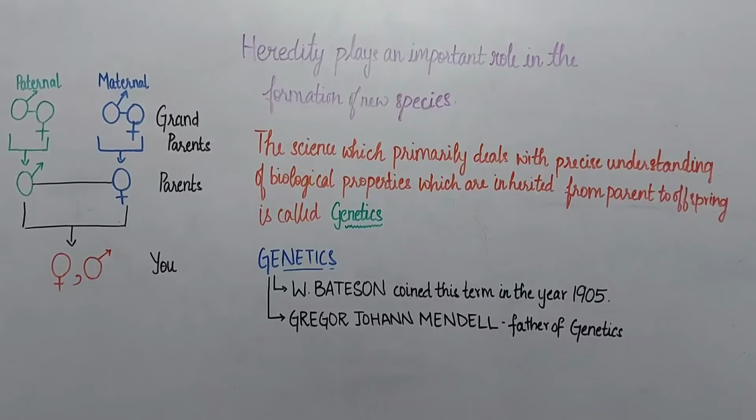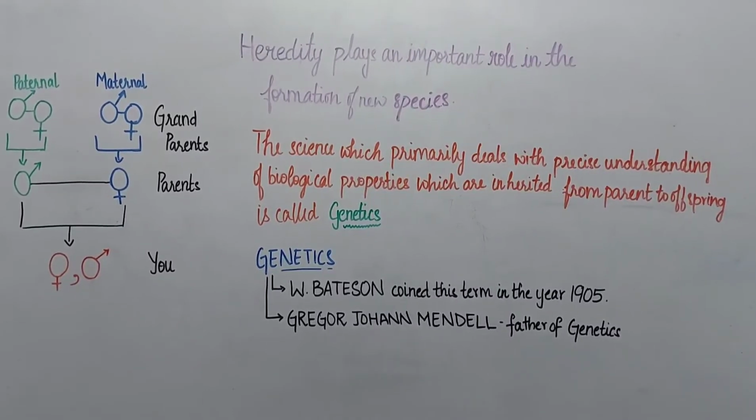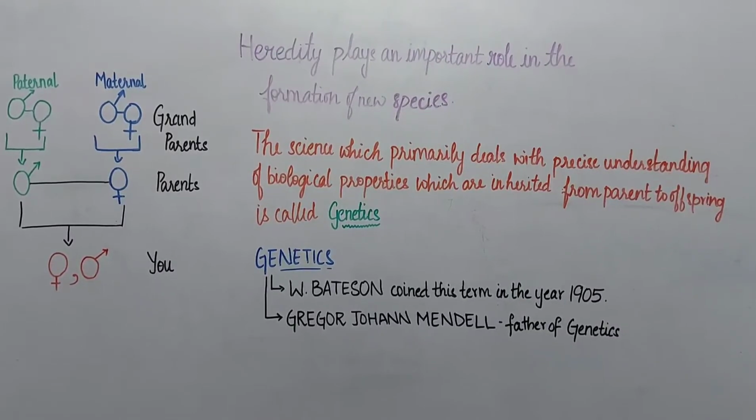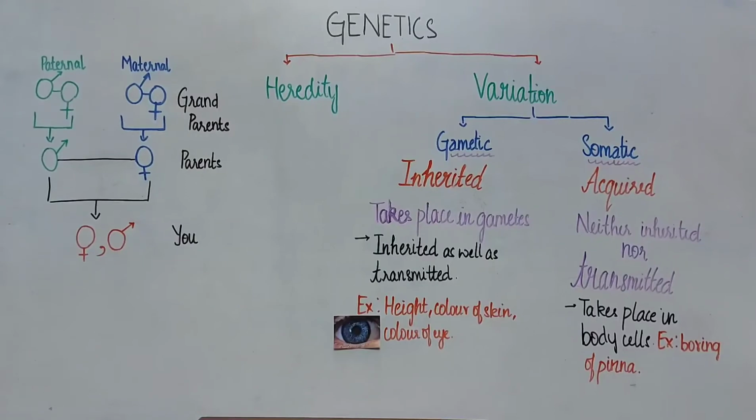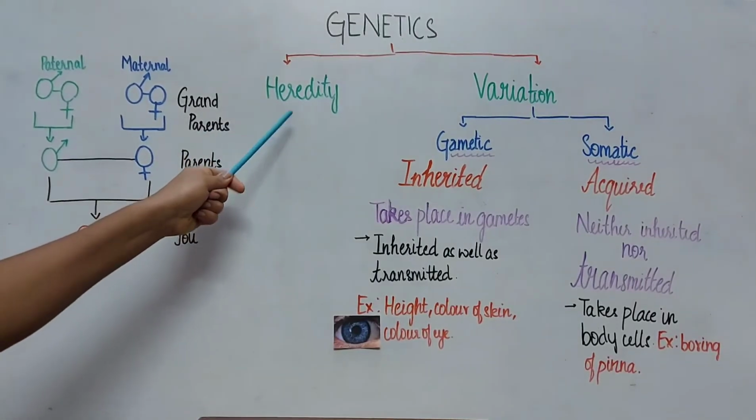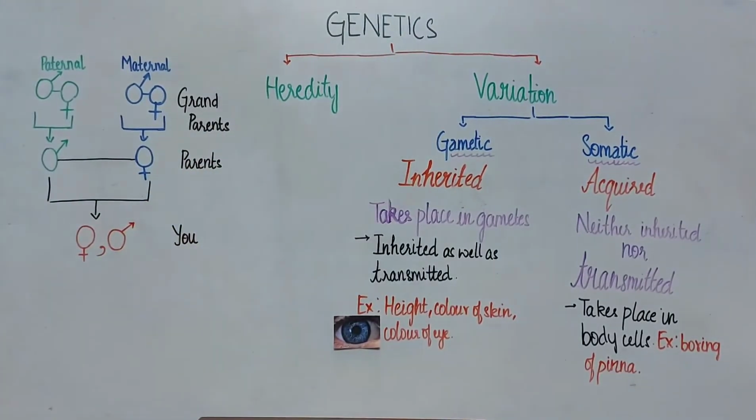The term genetics was coined by Mr. W. Bateson in the year 1905. Mr. Gregor Johann Mendel is known as the father of genetics. Now let us see about subdivisions under genetics. There are two subdivisions under genetics: heredity and variation. We have already seen about heredity. Now let us see about variation.